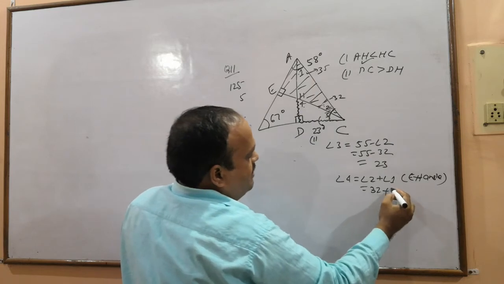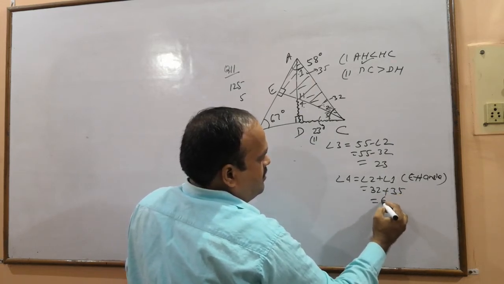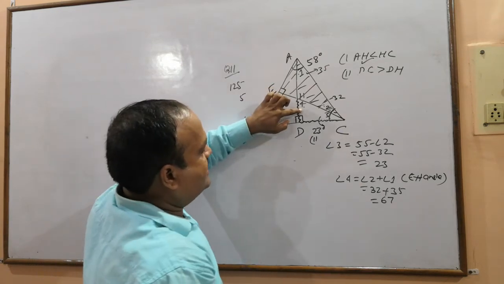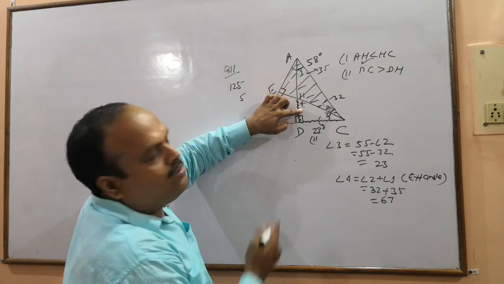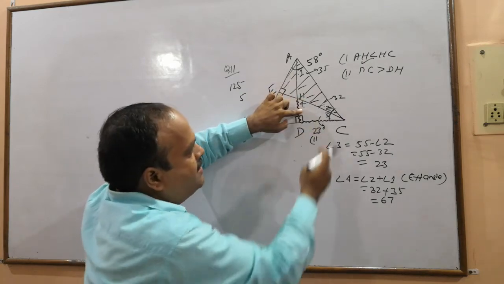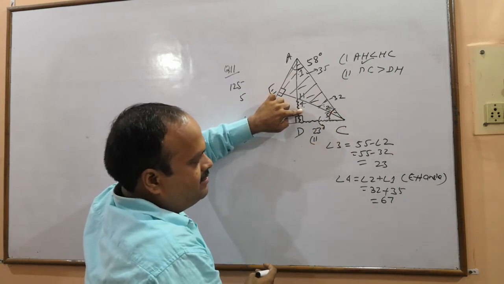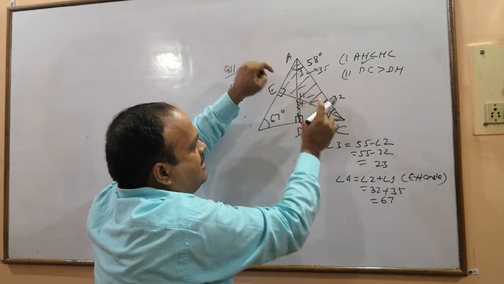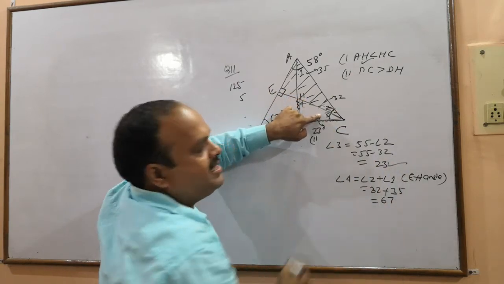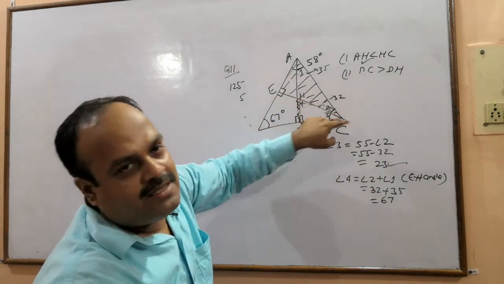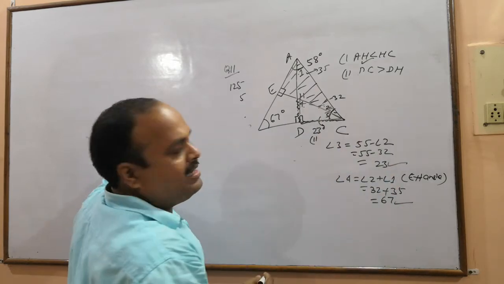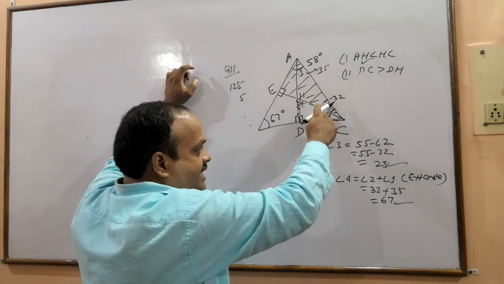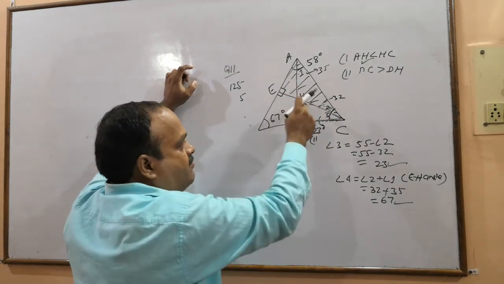Angle 1 कितना है, 35, 67. So 4 is 67. Oh, 4 we can find out by subtracting 3. Okay, no matter. This is a right angle triangle. Angle 3 we have calculated here, 23. Therefore 4 will be 90 minus 23, 67. By the way, no matter, I have got the same thing. So 3 is 23, 4 is 67, so 4 is more than 3.